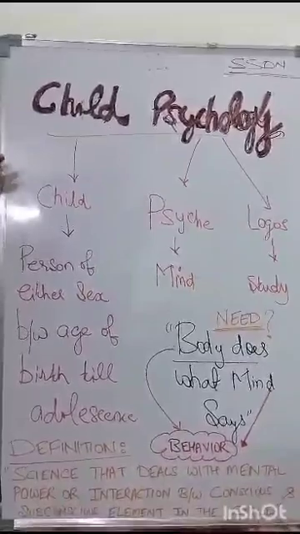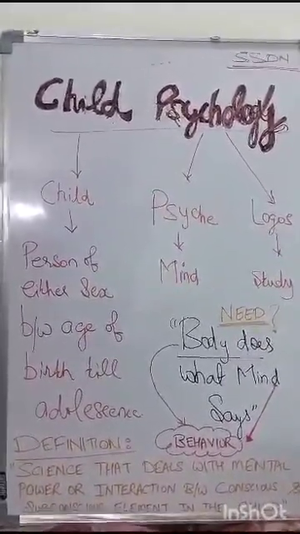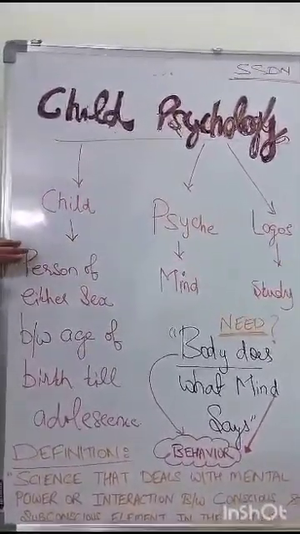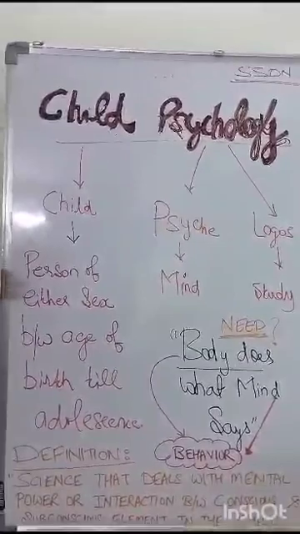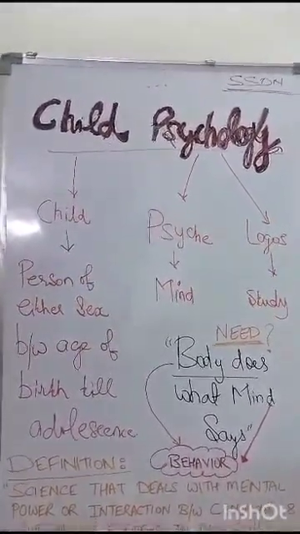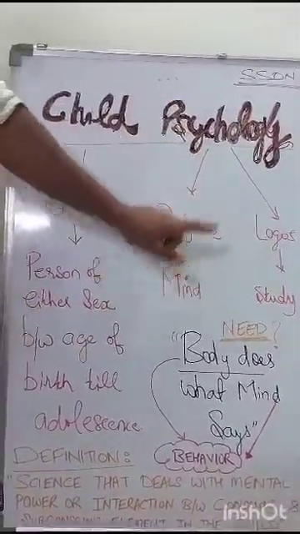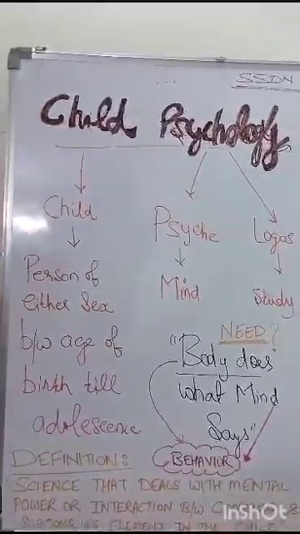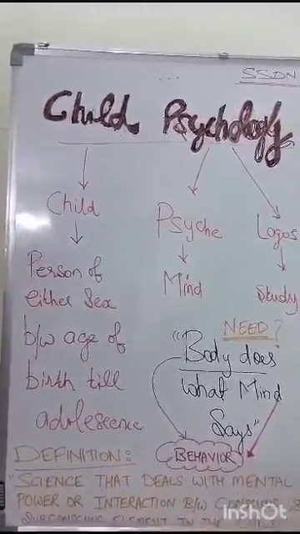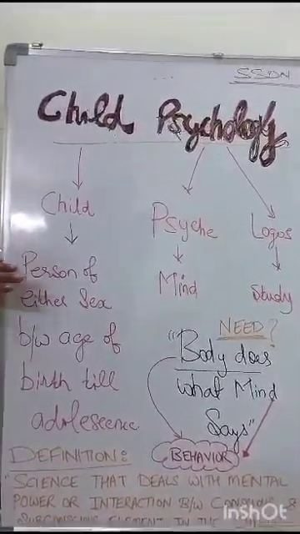Child is defined as a person of either sex, either male or female, between the time he or she is born till he becomes young or adolescent. And psych means mind, logos means study. So study of mind in a child is known as child psychology, or study of mind in a person of either sex between the age of birth till adolescence is known as child psychology.